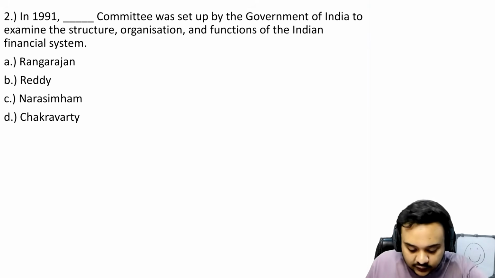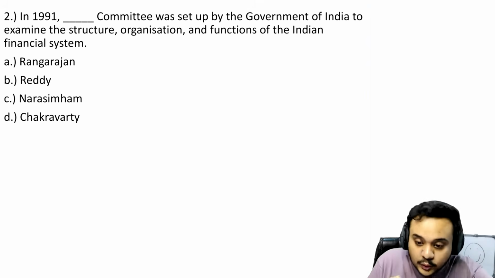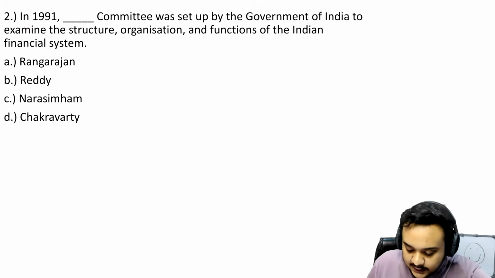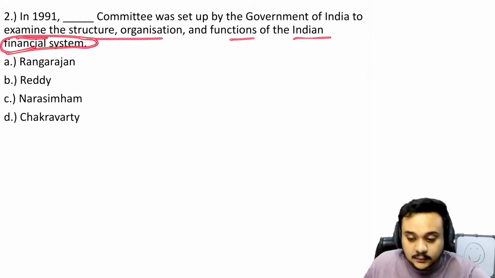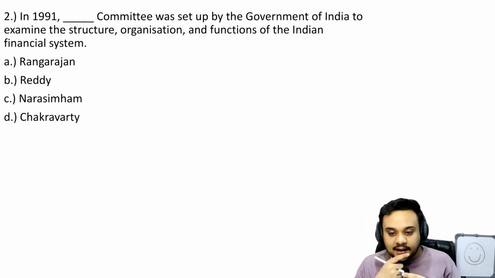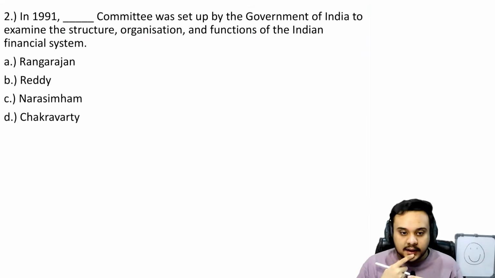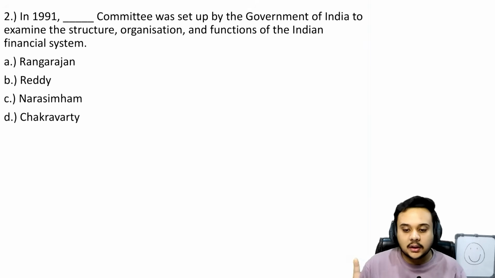So first of all, you look at the keywords, which is most important is 1991. Then you look at that it had to examine the structure, organization, functions of the Indian financial system. So it has to be a very prominent committee, given that it is examining the structure, organization, and functions of the Indian financial system, that too in 91 near the LPG reforms. So it definitely has to be a committee that I would have heard of. Okay, so that is the first thought.